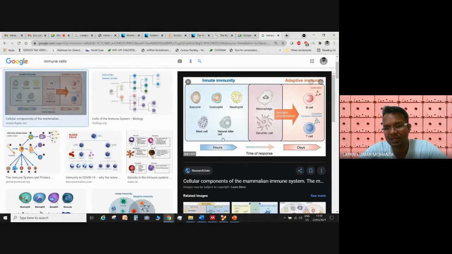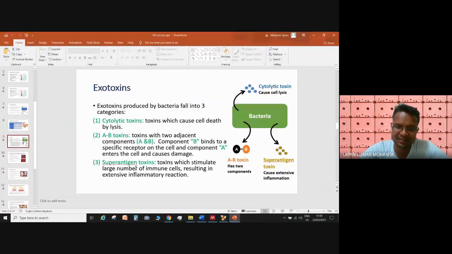They always get activated so that they can generate the antibody, and they will bind this toxin and bring it to the degradation pathway, and they will degrade it.